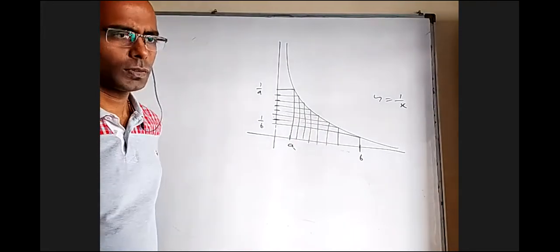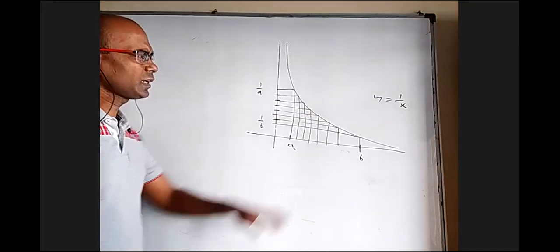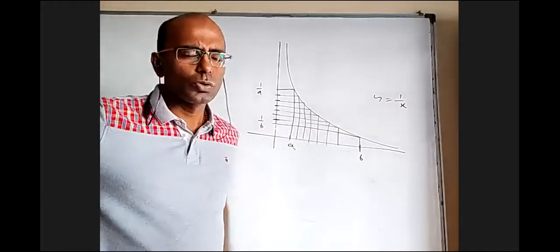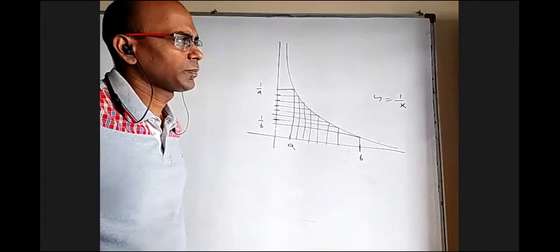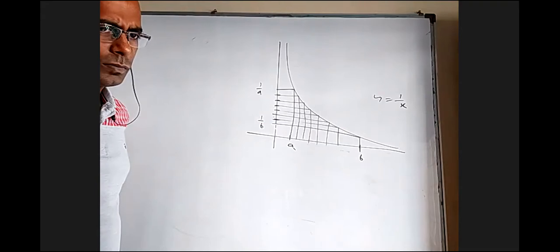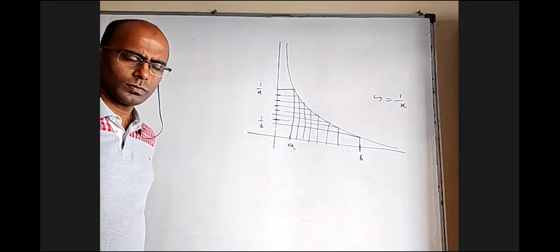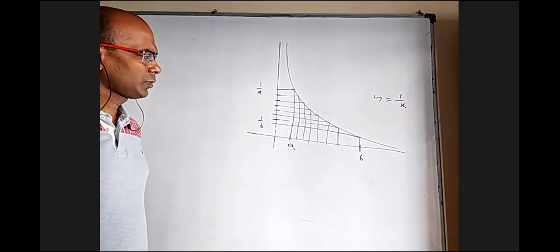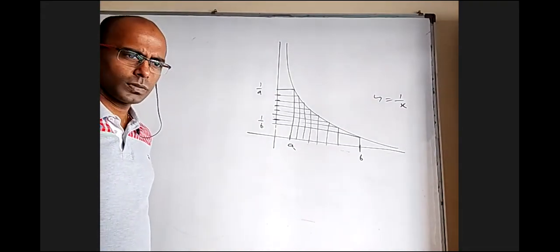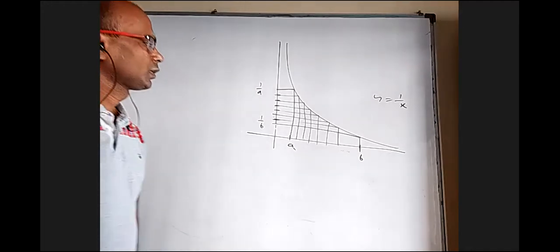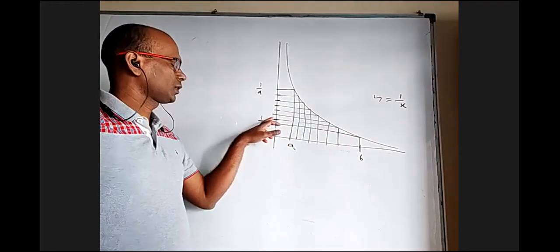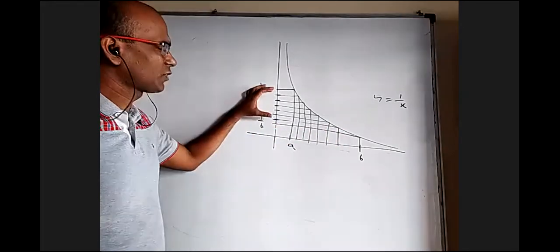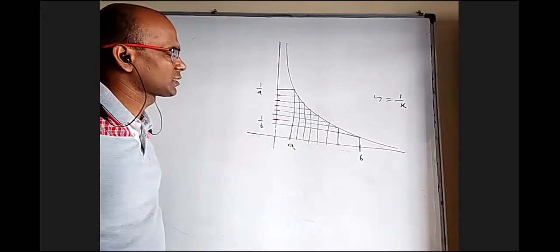Yes, sir. Okay. Should I take only 1 by x, or if I take 2 by x or 3 by x, will anything happen? I don't think there is any problem. Anything is the same, because you are taking x. You are making unequal parts, but it doesn't matter. I think all will reach the same place.